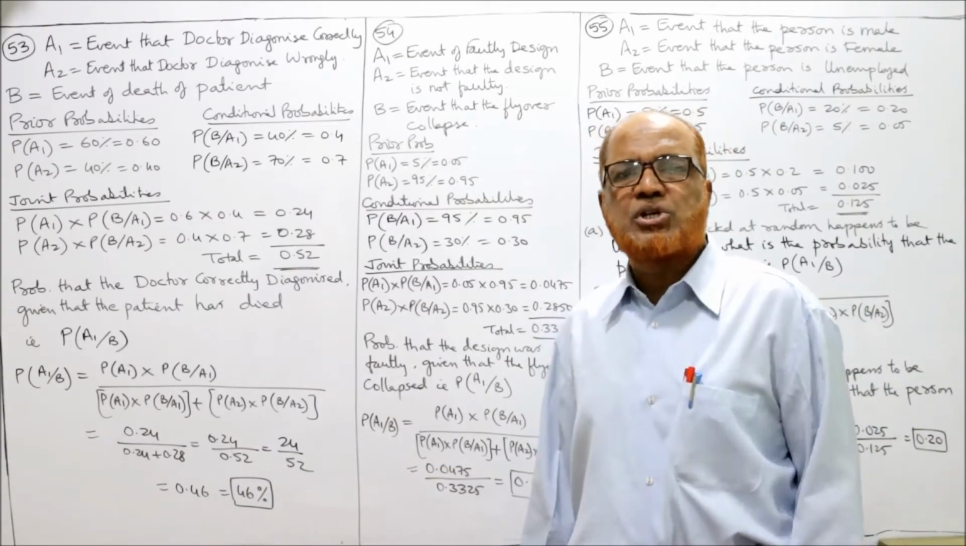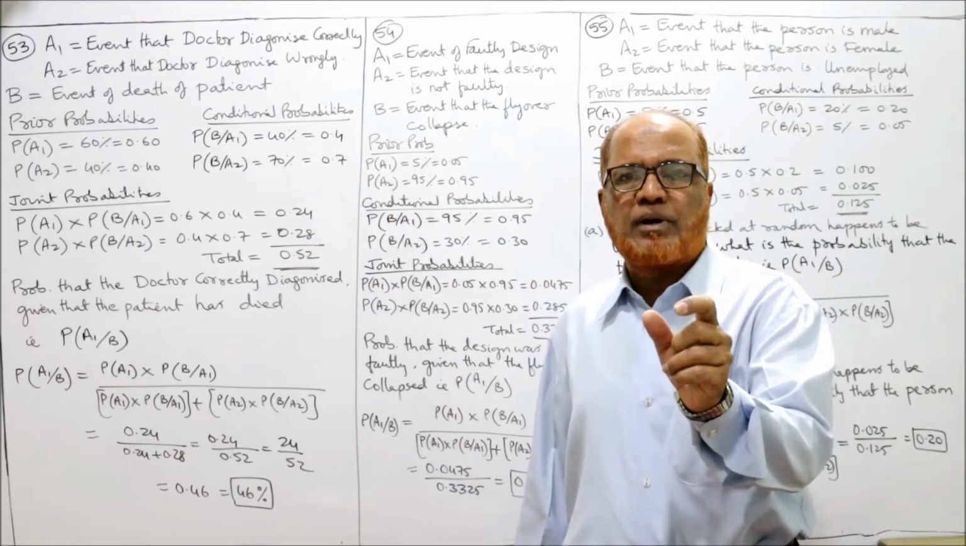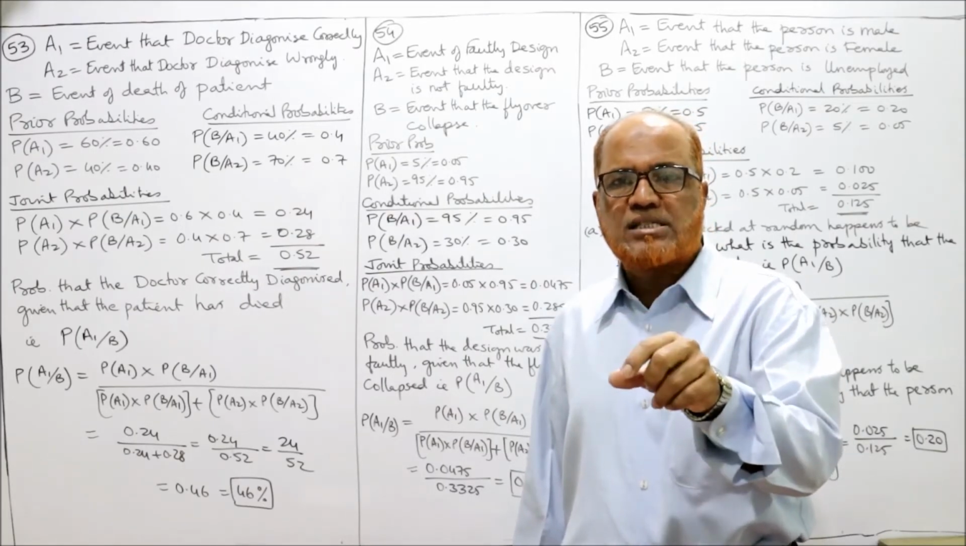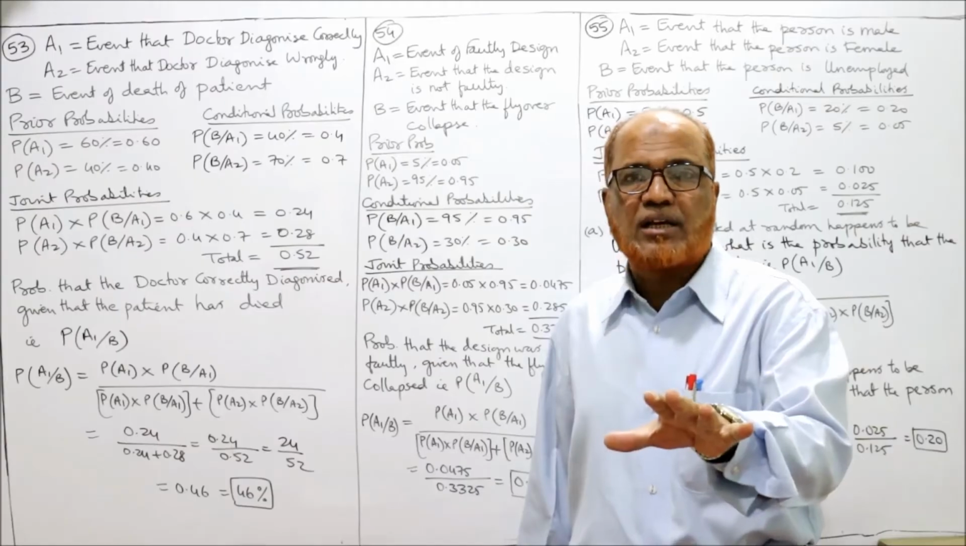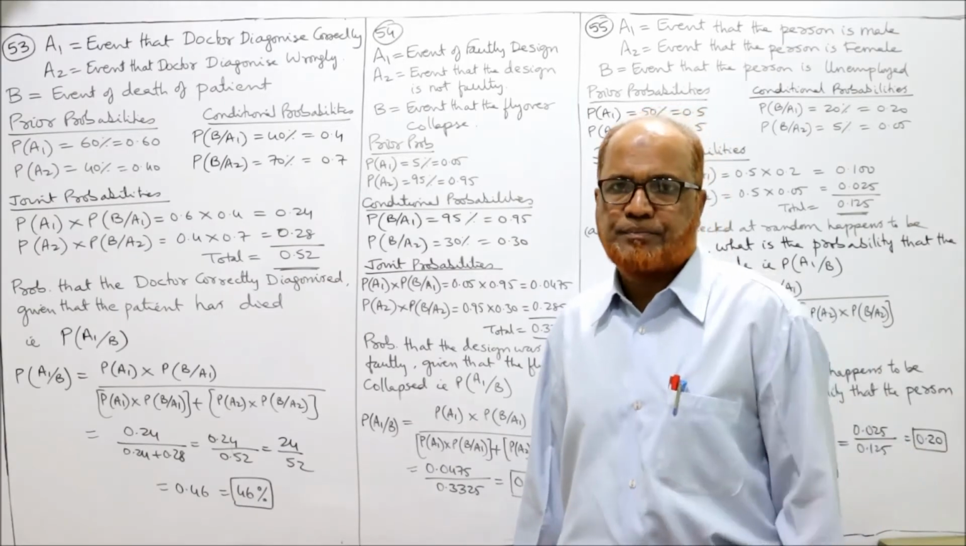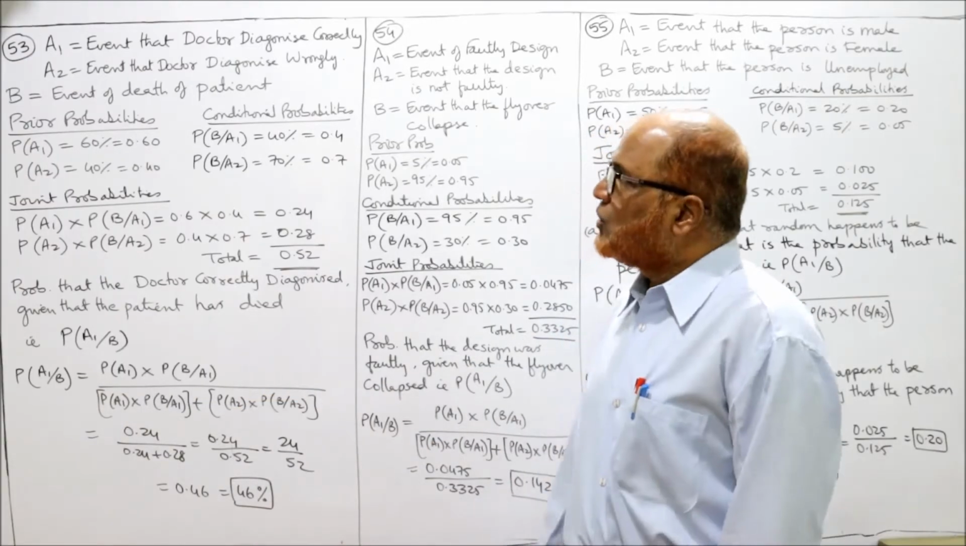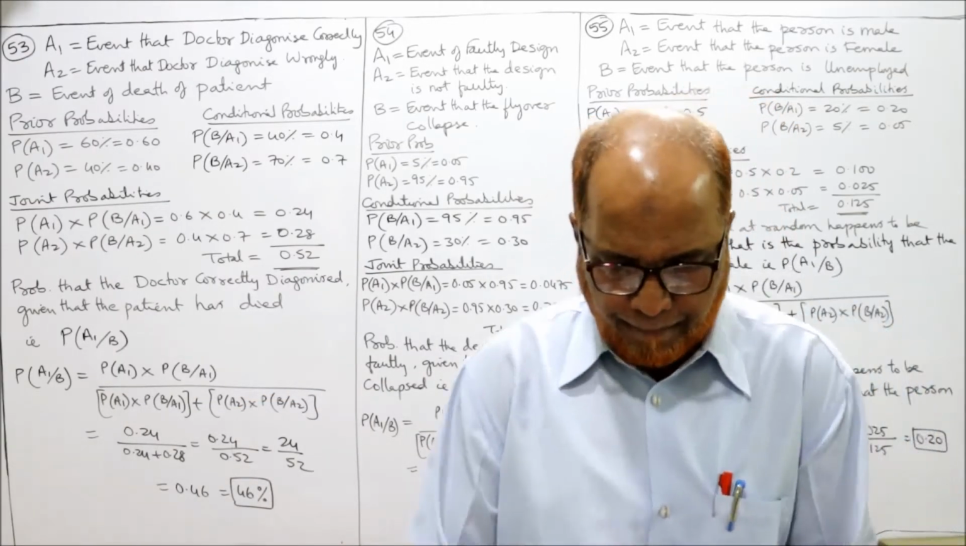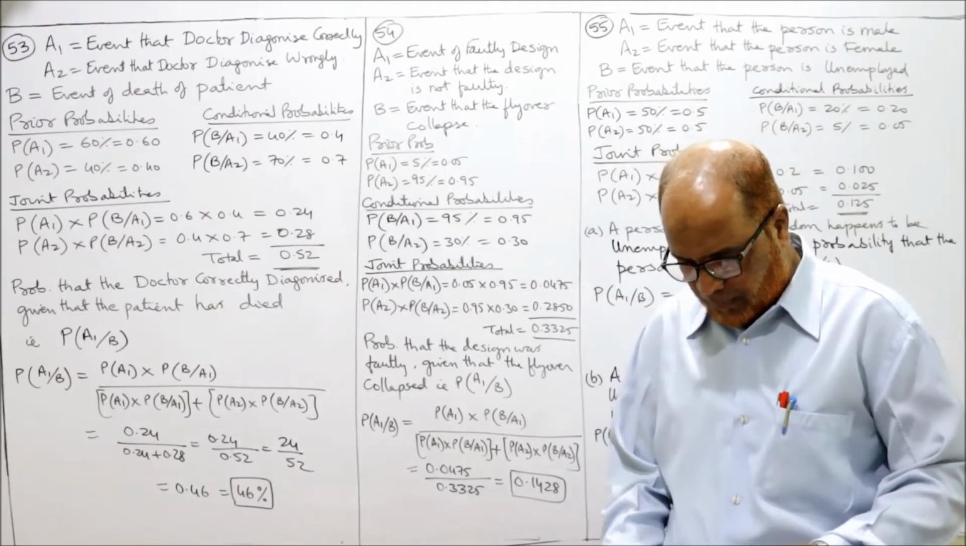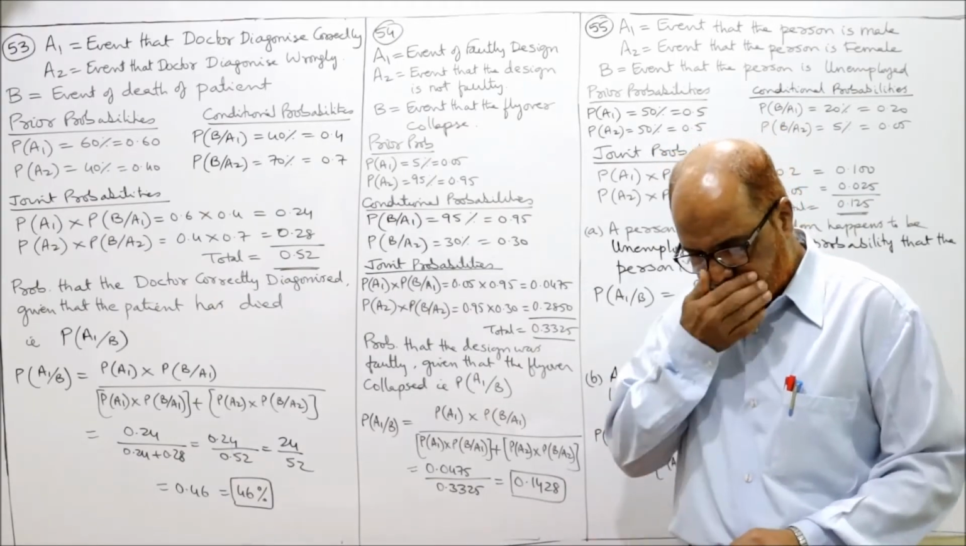What do you mean by 0.46? 46% is the probability that the doctor has diagnosed correctly given that the patient died. So this is the problem number 53. Now see the 54th problem. Problem number 54 you see.